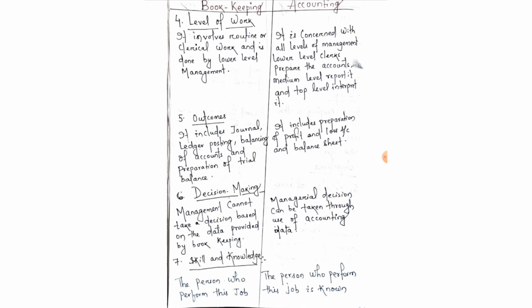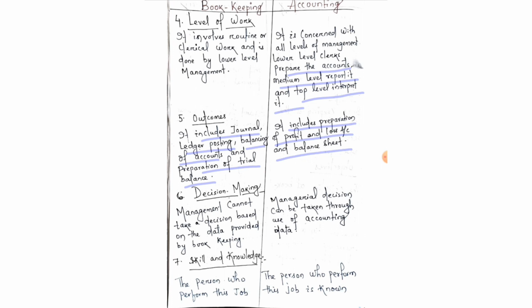All these are performed by the lower level management, but accounting is concerned with all levels of management, because lower level clerks prepare the accounts, medium level report it and top level interpret it. Okay, now what are the outcomes in bookkeeping? It includes journal, ledger posting, balancing of accounts, preparation of trial balance, while accounting includes preparation of the profit and loss account and balance sheet.